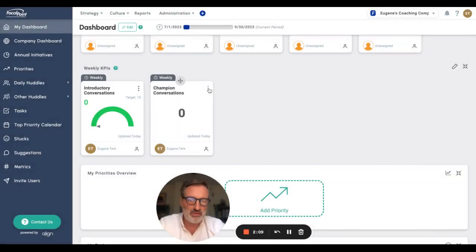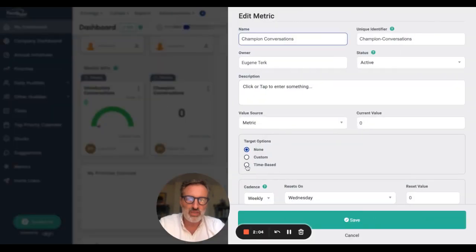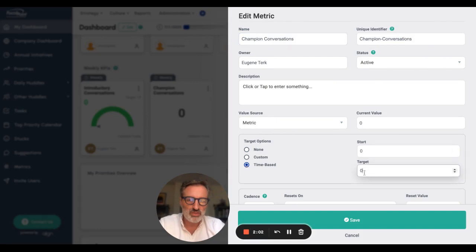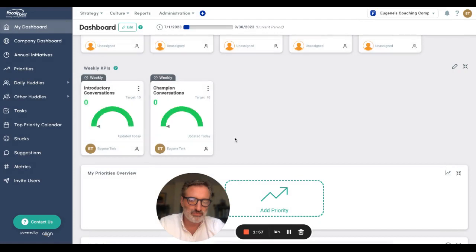I can then again click the 3 dots for the champions conversations, edit it, time-based, and let's say my target is now 10. I can click Save. So now I have 2 different weekly cadenced KRAs or KPIs that I'm measuring and tracking. To update these, I can simply click on the number and update it. So if I moved from 0 to 2, or this week I completed 13 introductory conversations, I can certainly document that. Again, every single Wednesday morning, it will reset to 0.